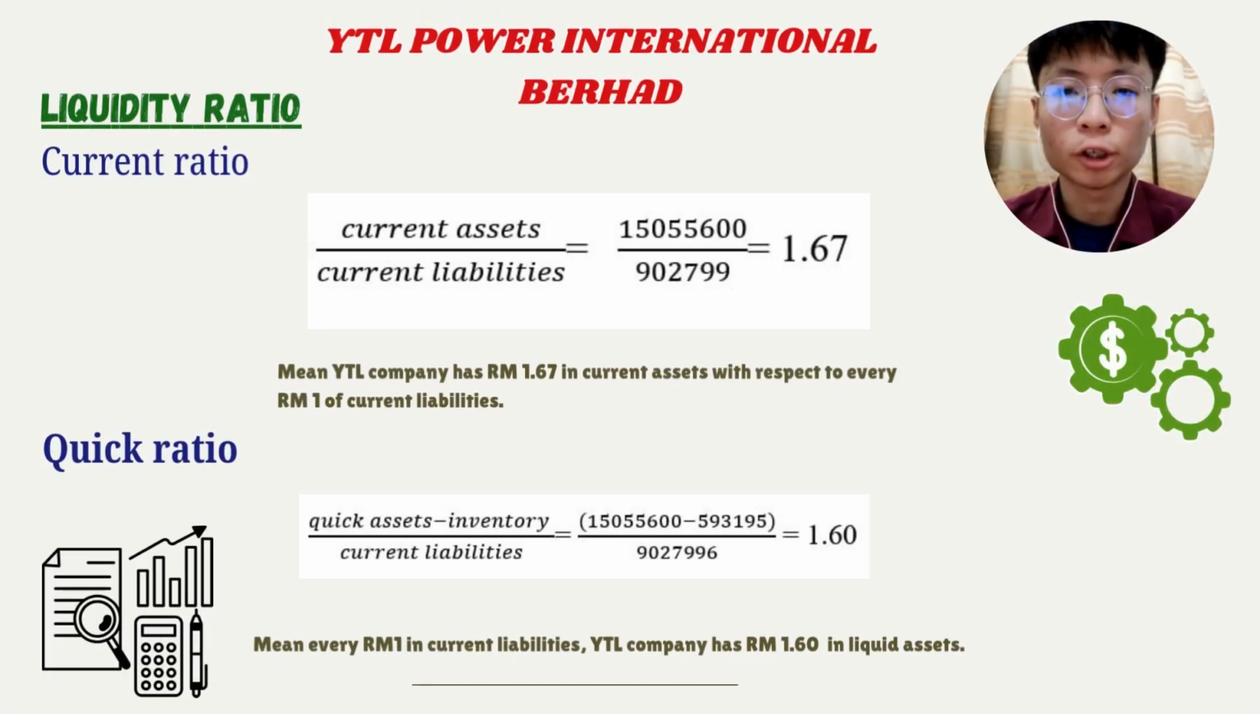The liquidity ratio has two ratios, the current ratio and the quick ratio. The current ratio for YTL is 1.67. It means for every RM1 of current liability, the company has RM1.67 of current asset. The quick ratio for YTL is 1.60. It means for every RM1 of current liability, the company has RM1.60 of quick asset.